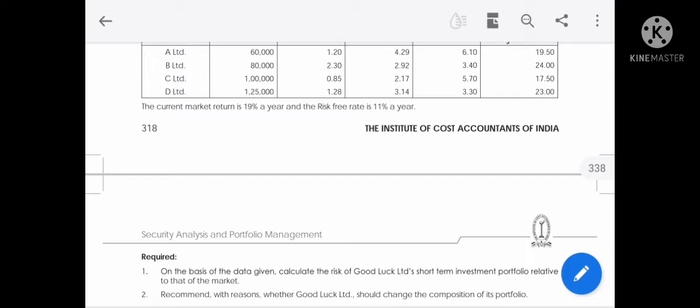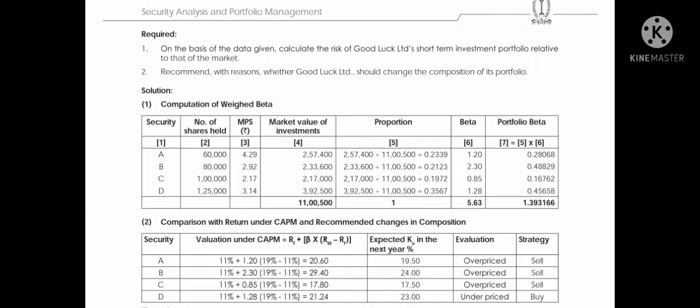Further, if we refer to column 5 of the answer, they divided the amount invested in each stock by the total portfolio investment. If we assume the total invested amount as 1, how much of that 1 is allocated to each stock? That is what we can see: 0.2329 in stock A, 0.2123 in stock B, 0.1972 in stock C and 0.3567 in stock D.